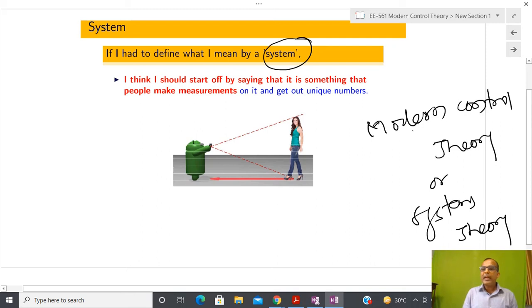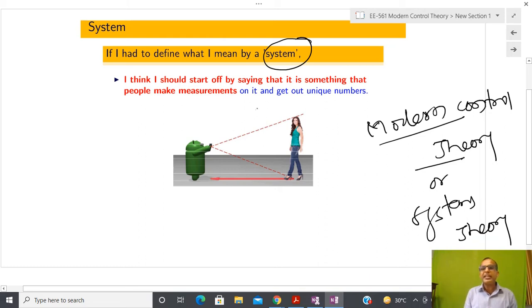So most of the time, if you see modern control theory, we are going to learn about the system. First I have to understand what the definition of the system is, and I have already told you that there is no unique way to define the system. If you see some biological literature, they are also defining a system. If you see some finance literature, they are also defining the system. Due to that reason, we have to be consistent with respect to our definition.